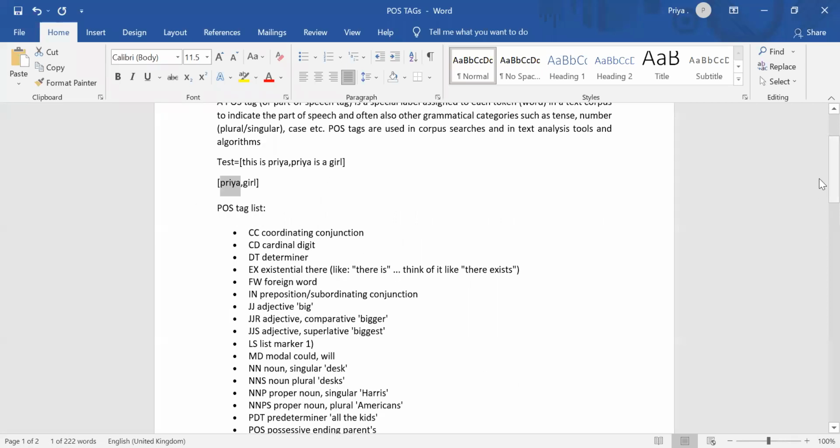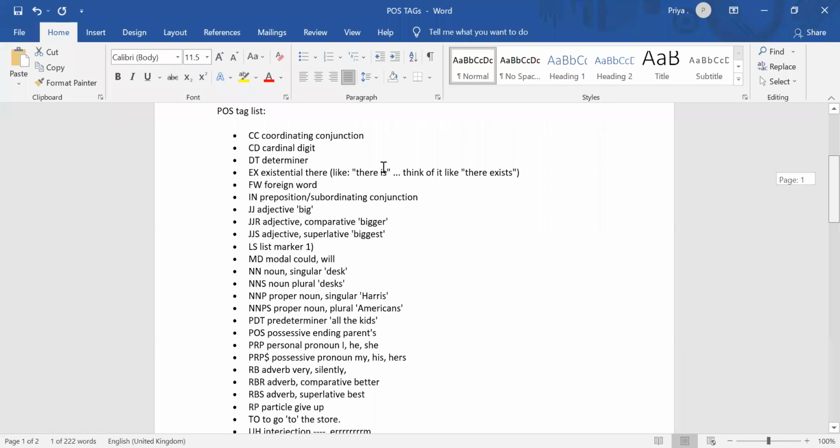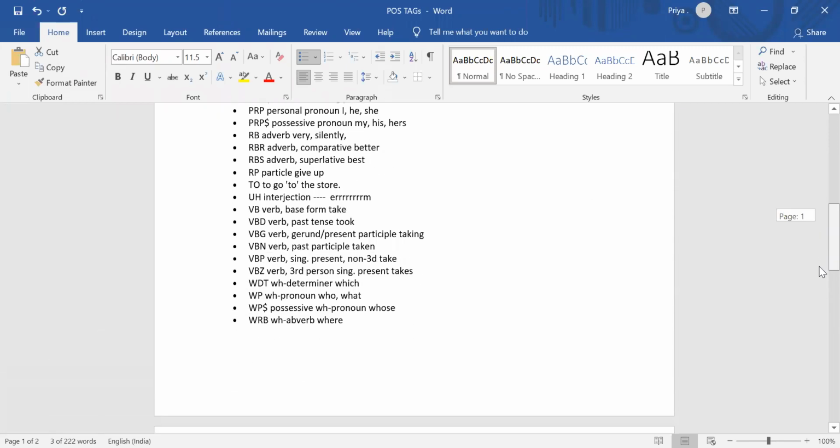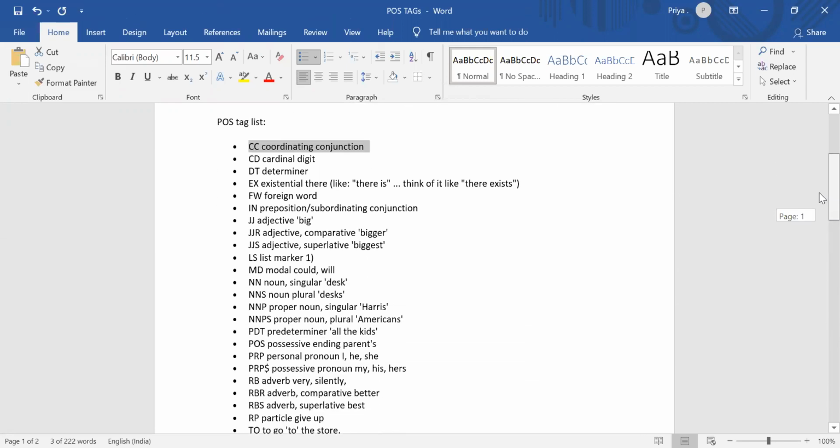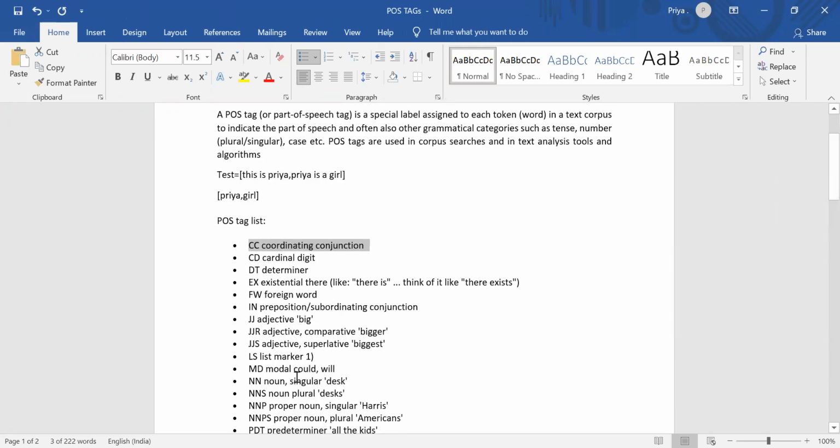These are the multiple tags available in this machine. CC stands for this, CD stands for this. All these are the list. You don't have to learn all this list. I will be sending this code file also, but just showing you, NN stands for noun, NNS stands for noun plural, proper noun. These are the part of speech tags.